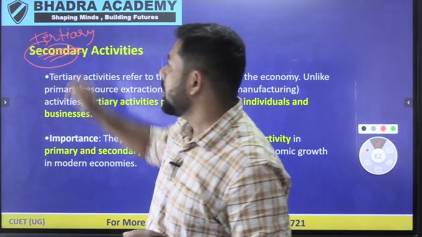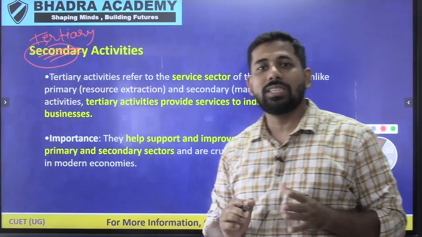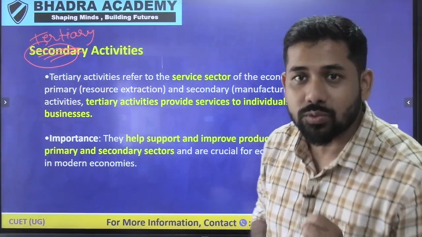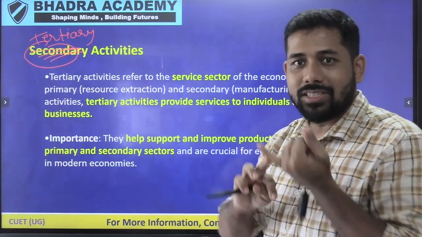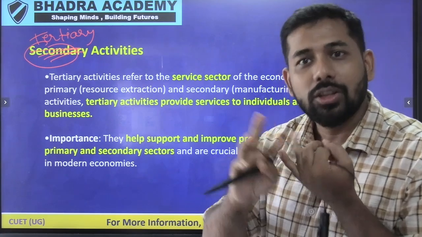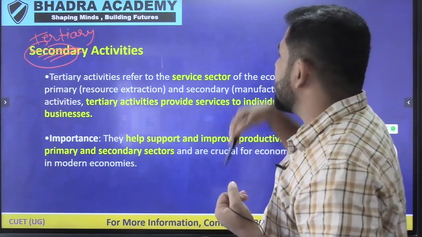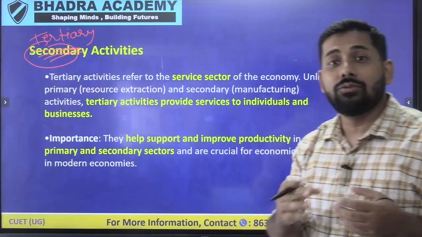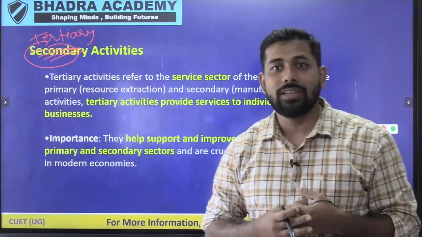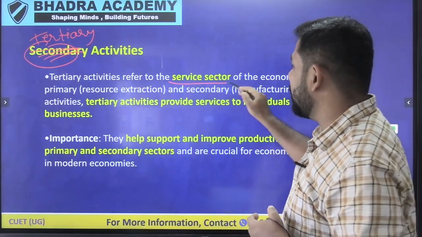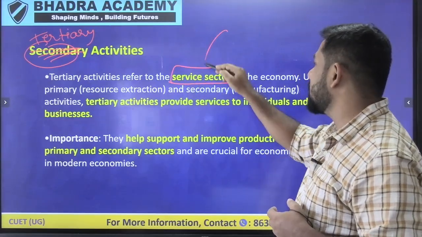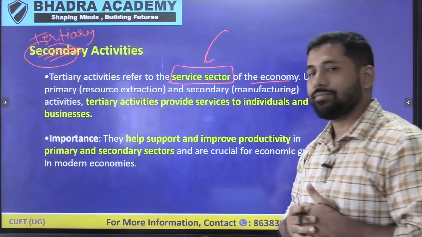All right. So, primary activities were basically related to the primary things, for example agriculture and fishing. Secondary activities were related to manufacturing activities. Tertiary activities basically encompass the service sector of the economy.